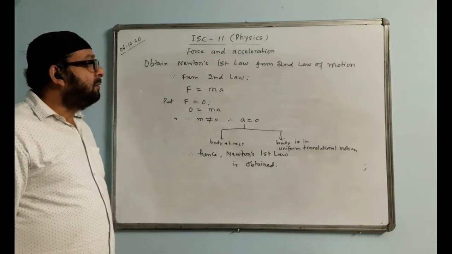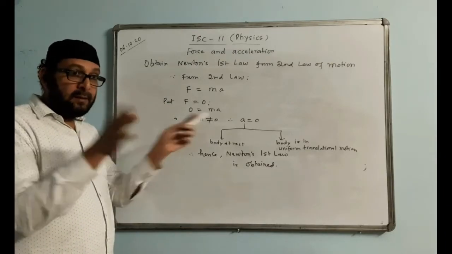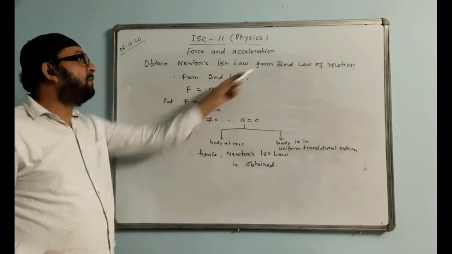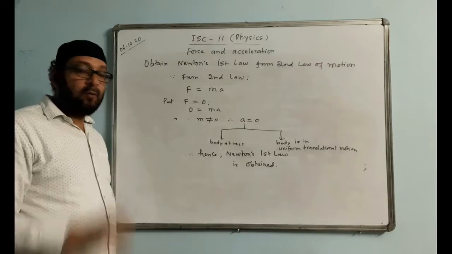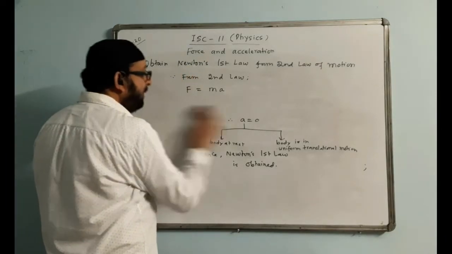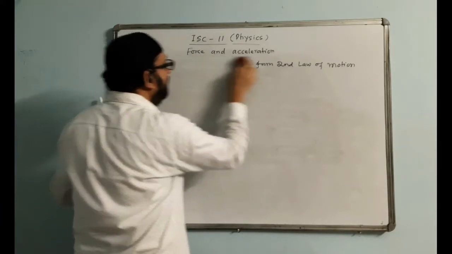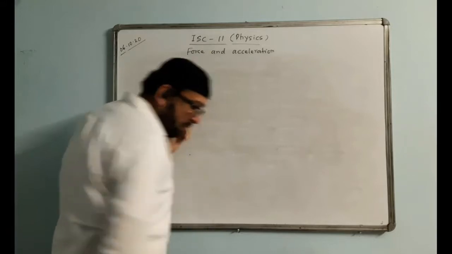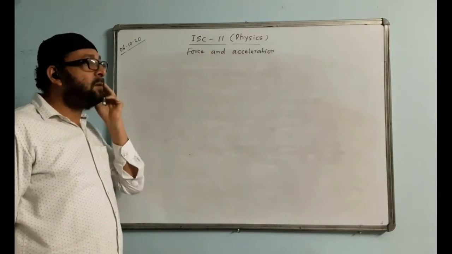But Newton's second law is the basic law which cannot be obtained from any other law. The other two laws can be obtained from Newton's second law. That is why Newton's second law is called the basic law of motion. Which one is the basic law of motion? Newton's second law, not the first law, not the third law.